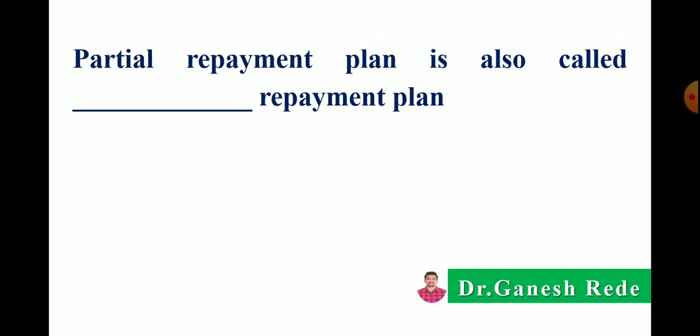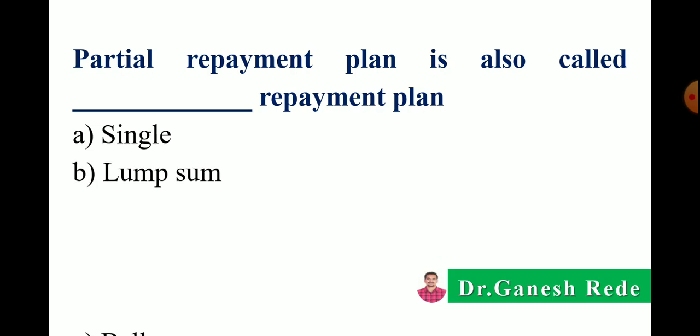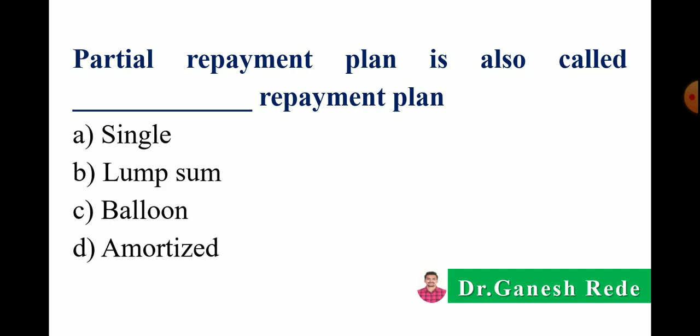Okay. The next, partial repayment plan is also called as dash dash plan. Option A single plan, B lump sum repayment plan, C balloon repayment plan, or D amortized repayment plan. So the correct answer is partial repayment plan is also called as balloon repayment plan, because we pay the large amount